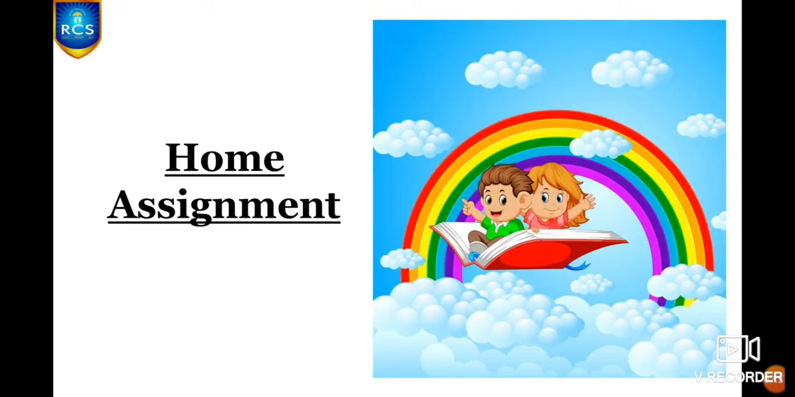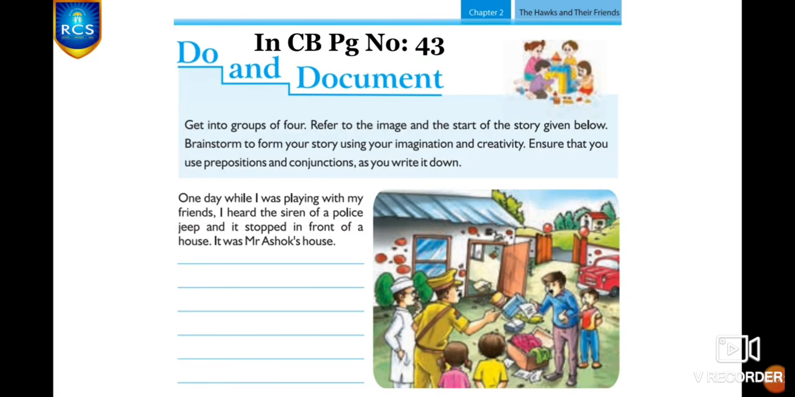And now let me tell you the home assignment for this session. In your concept book page number 43, do and document for chapter 2. Yes? Here they have given you the beginning of the story and also the picture. Refer the picture carefully and read the beginning of the story. Complete the story using your imagination and prediction. And one thing you should remember is that you should use proper preposition and conjunction in your story. Yes, in suitable places. Clear, children?